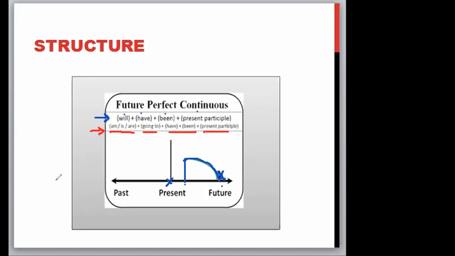For example, they are going to have been traveling to France in 3 weeks. But since the second version is a little confusing, most of the time people avoid it. The first one is the easier and more convenient way of using the future perfect continuous tense.